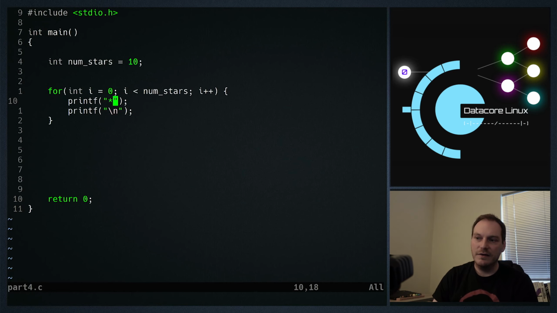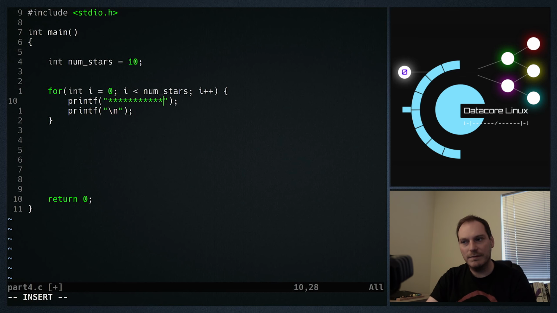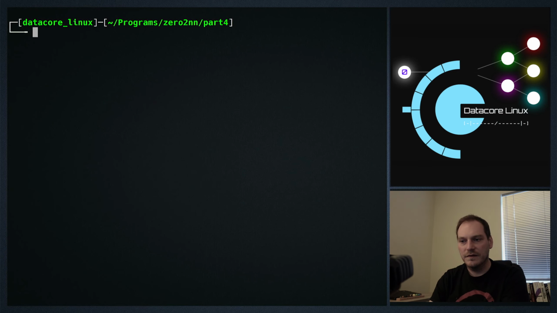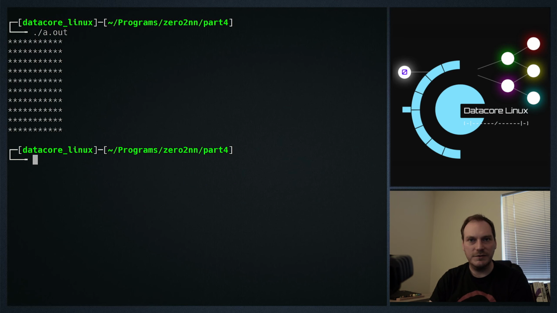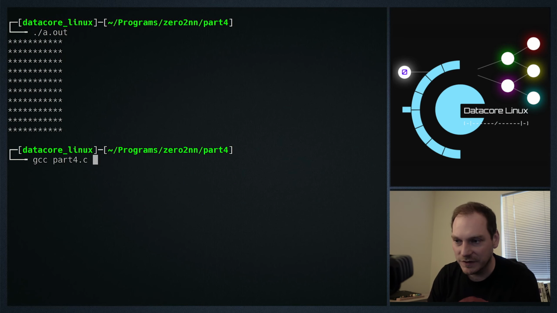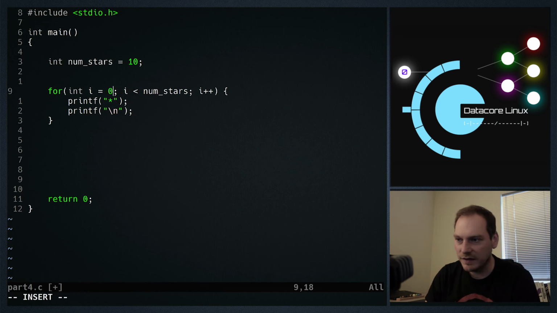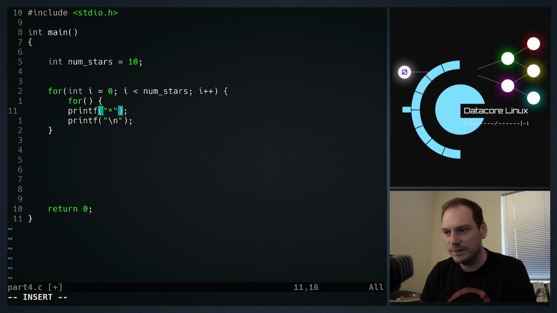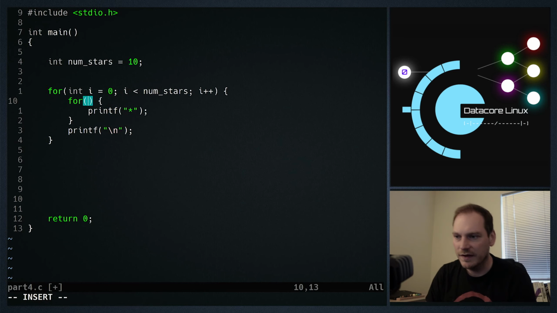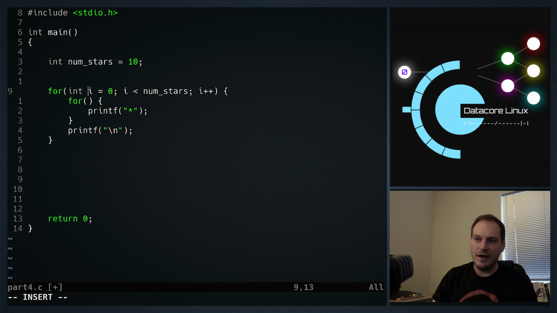So next, what we want to do is print out multiple stars. Now, obviously, we can solve this problem once again by just doing that. And we've achieved our objective. But once again, we've not done it in a very flexible or versatile way. We've hard-coded our solution. We want this to be a solution based on the number of stars. So what we need is another loop. We need a loop inside a loop.